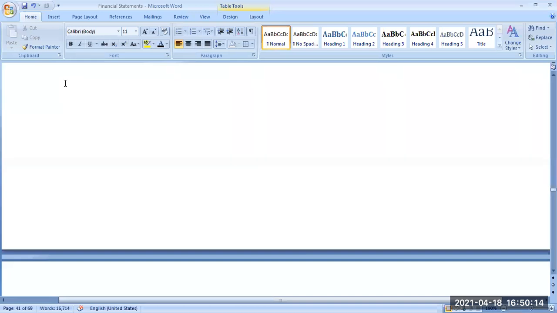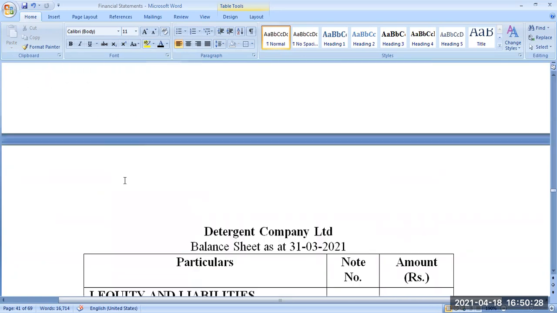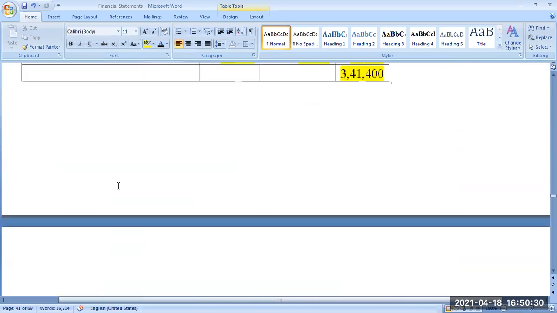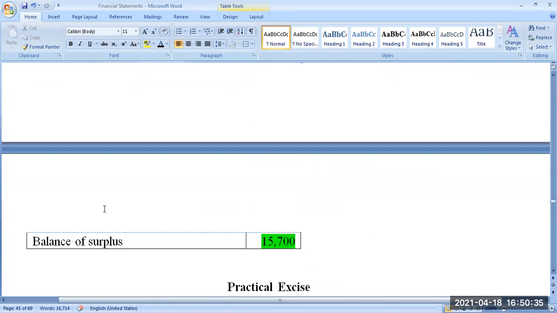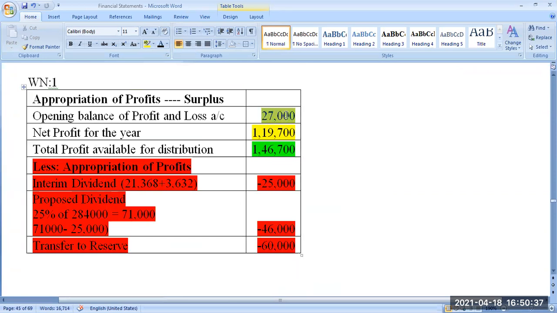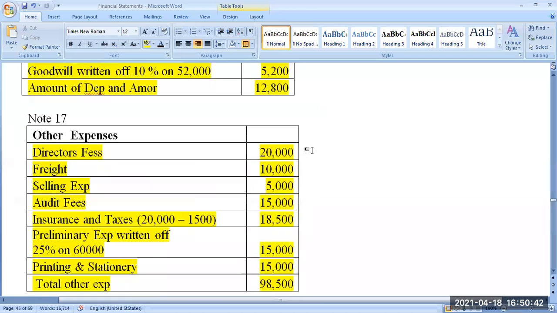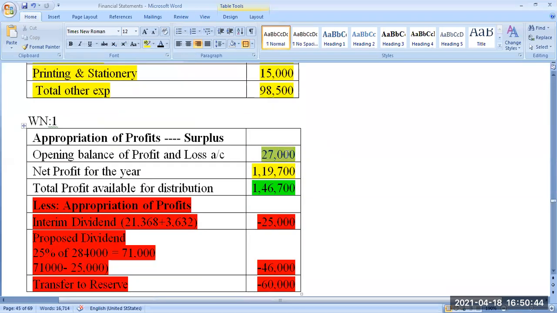Suppose you are having a profit and loss account debit balance. Your loss will be there in the name of profit and loss account. That will be shown under debit balance of the trial balance. In this question, we have taken this profit and loss account now as an opening balance. To calculate the surplus, we have taken this 27,000 as opening balance. This was there in the credit side of the trial balance. You remember? If it is in debit side, that is called loss.